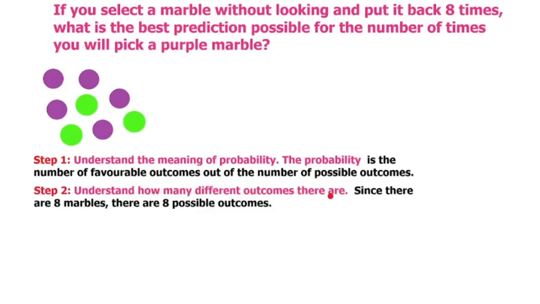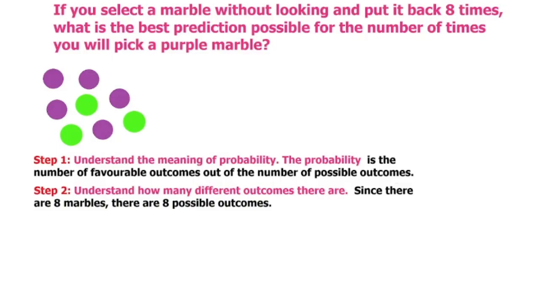Since there are 8 marbles, there are 8 possible outcomes. The number of possible outcomes is 8, because we could pick this one, this one, this one, this one, this one, this one, this one, or this one when we pick our 8 times.